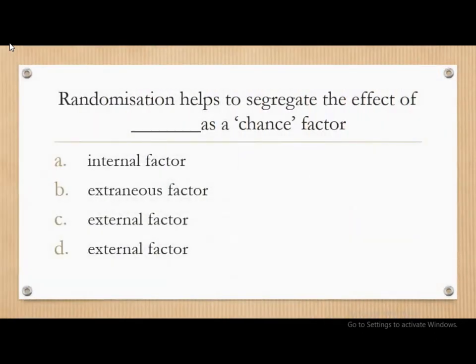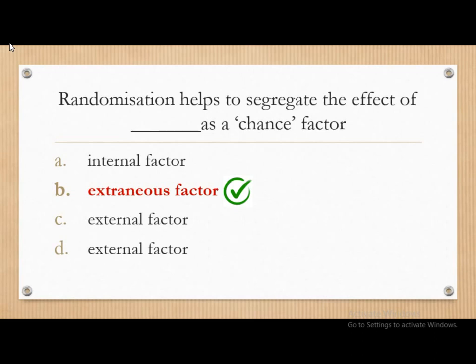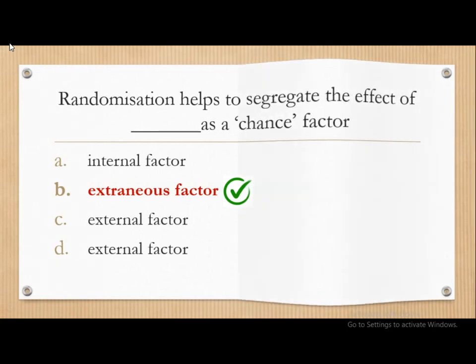Moving on, randomization helps to segregate the effect of dash as a chance factor. So various options are internal factor, extraneous factor, external factor, and again external factor. So here C and D is one and the same. Such type of mistakes also can be there in examination. So the correct answer is extraneous factor. So randomization helps to segregate the effect of extraneous factor as a chance factor.